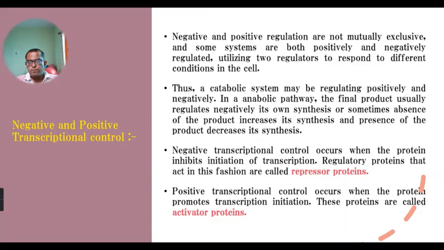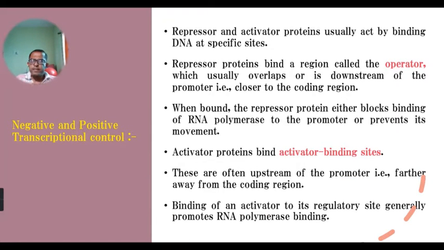So these two function in two different manners. In negative transcription control, the repressor inhibits gene expression, while in positive transcriptional control, the activator protein enhances the gene expression. Now these repressor and activator proteins usually act by binding DNA at specific sites.